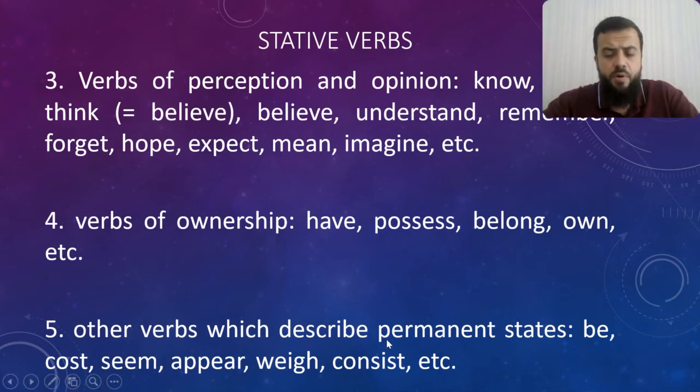Other verbs which describe permanent states, like for example, be, cost, seem, appear, weigh, consist, and so on. Like for example, when you say, I am happy, or I am a teacher, or I am a student. So you can't say, I am being a student. You are either a student or you are not. When you say, I am happy, you are either happy or you are not happy. When I say cost, for example, gold costs a lot of money. So I can't say costing. This is actually wrong.